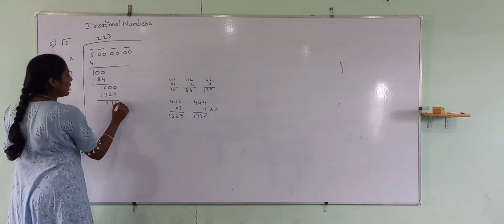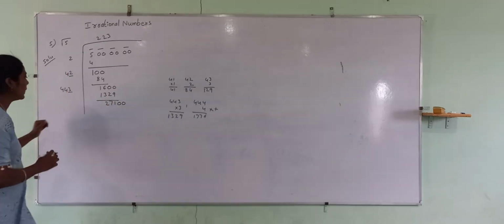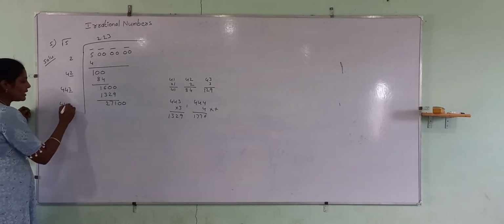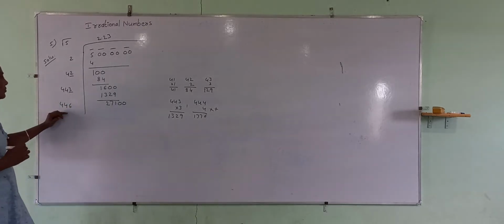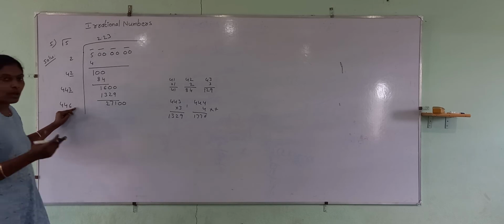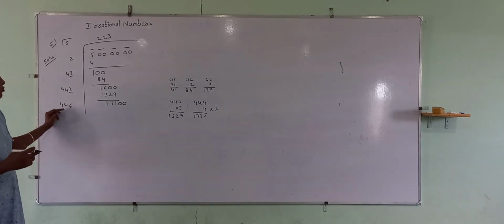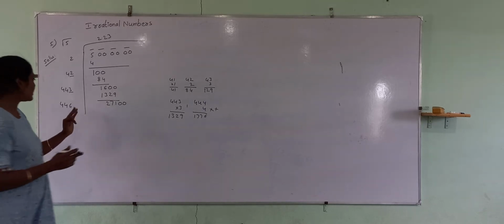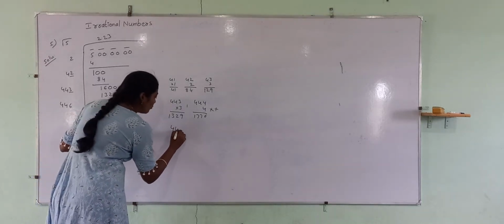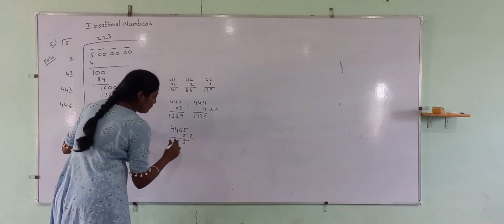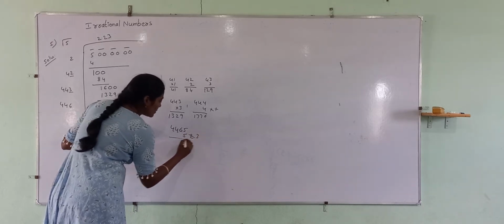Now take the remaining 2 zeros. Now 4, 4, 3, double of 3 is 6. Now which number do we take here? I think maybe 4? No, it's more than 20, maybe 5 or 6. Let us check with 5 first. 5 5s are 25, 6 5s are 30 plus 2, 32.